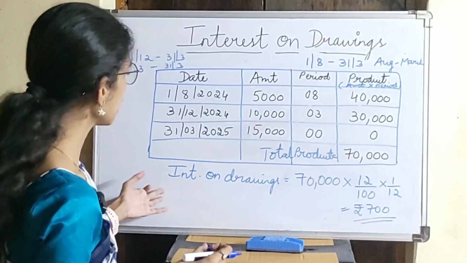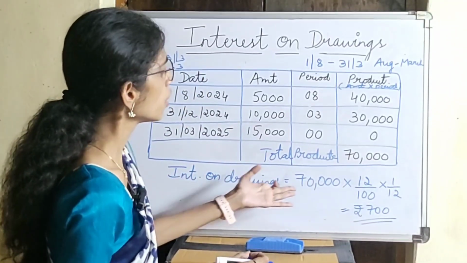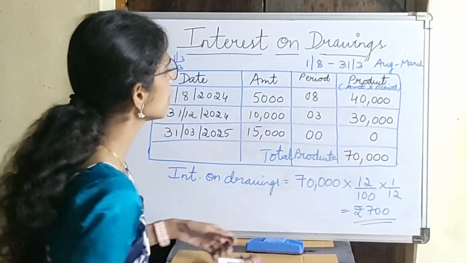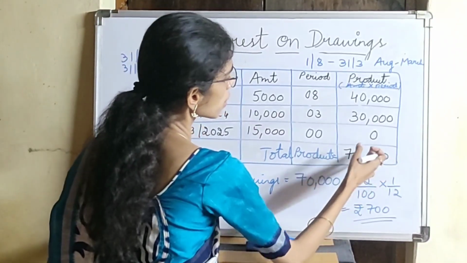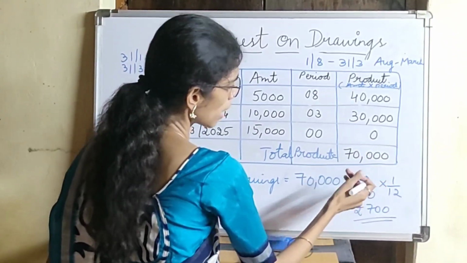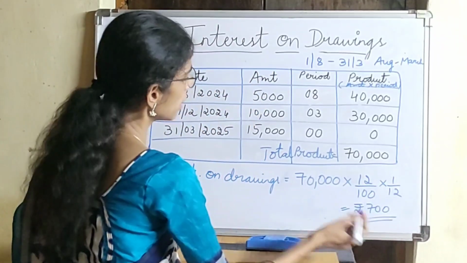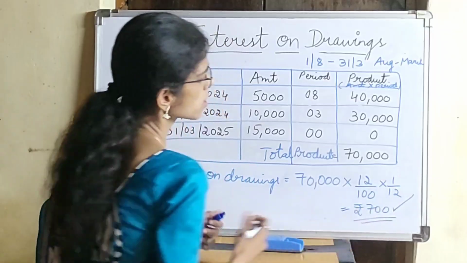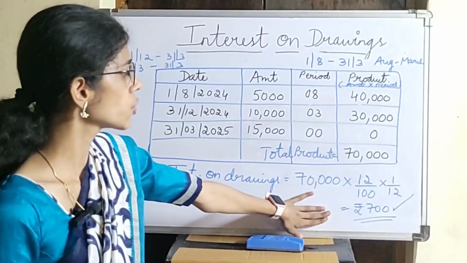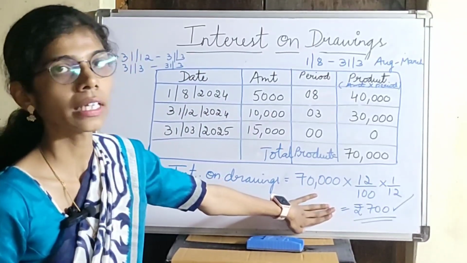As per the formula, interest on drawings equals total product, that is 70,000, into rate. Suppose they have said the interest is 12%, so 12 divided by 100 into 1 by 12, as per the formula, it will be 700. So this is the interest on drawings which will be charged to the partners.